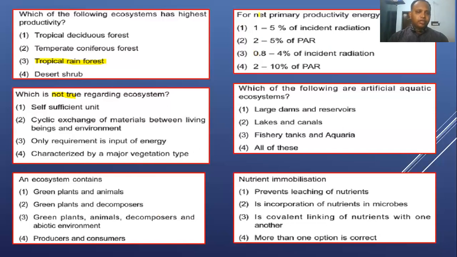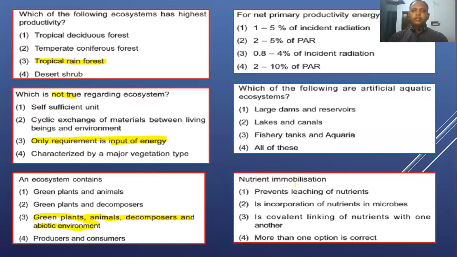An ecosystem contains green plants, animals, decomposers, and the abiotic environment. So we are seeing everything together: producers, animals that are carnivores or herbivores, decomposers, and abiotic components, right?